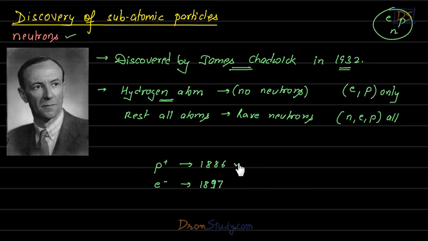So protons were discovered first, then electrons, and finally neutrons were discovered last in 1932. It will be good if you can remember these dates. Sometimes they can be asked in your exams. The sequence is very important: first the proton was discovered, then the electron, and at the end the neutron was discovered.